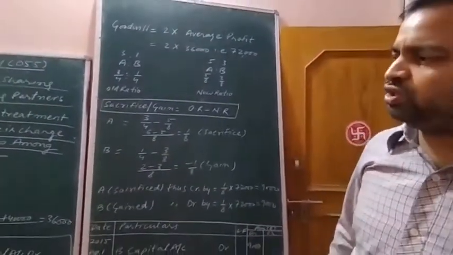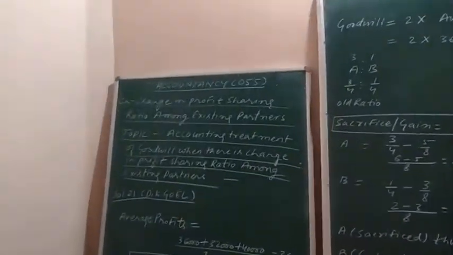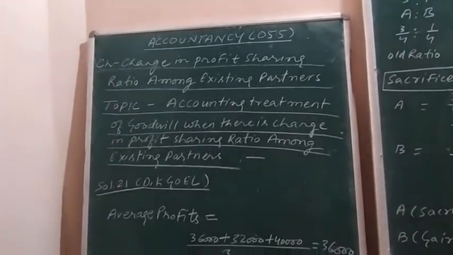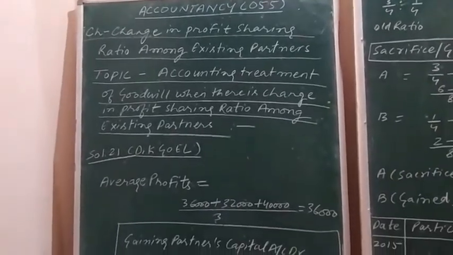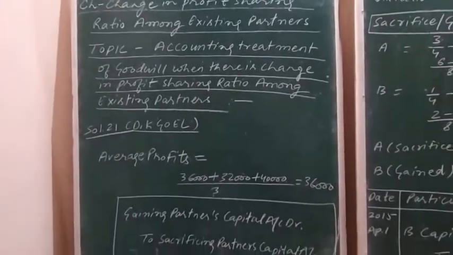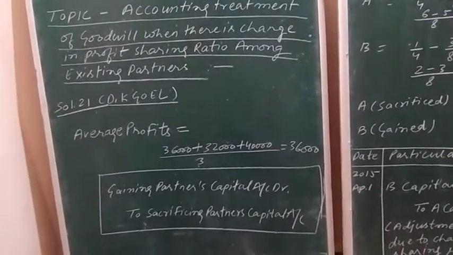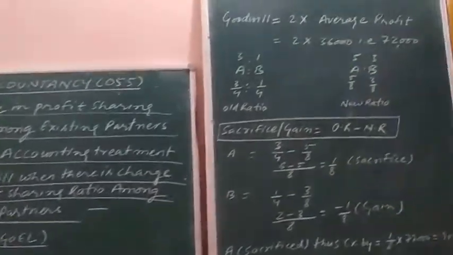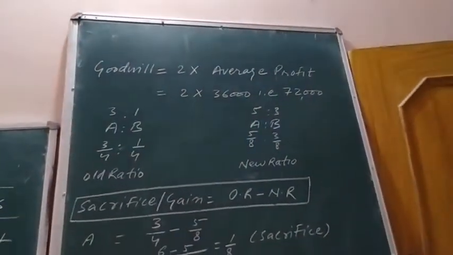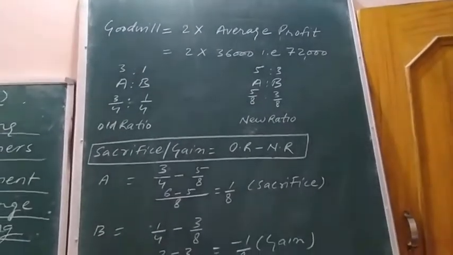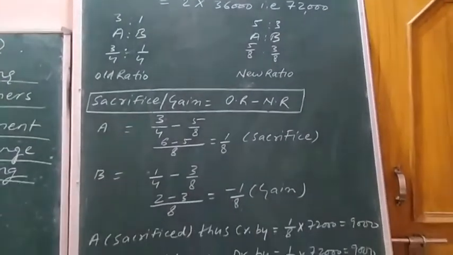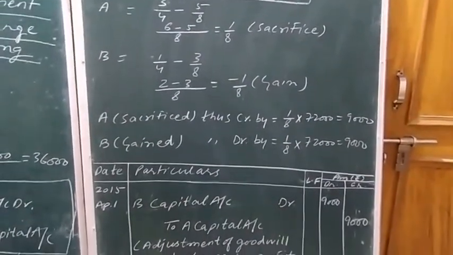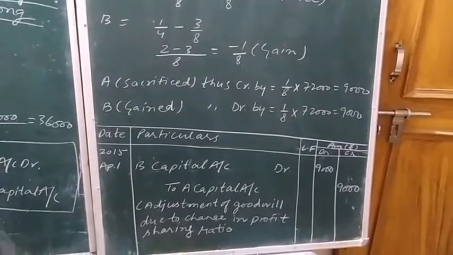So have a look over the solution of the question once again and take the screenshot of the left hand side solution of question number 21 related to the deed. Take the screenshot and you just need to fill it up. Now take the screenshot of the right hand side solution of question number 21, and then the remaining portion of question number 21.